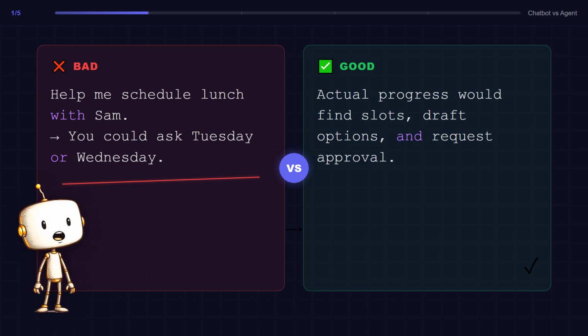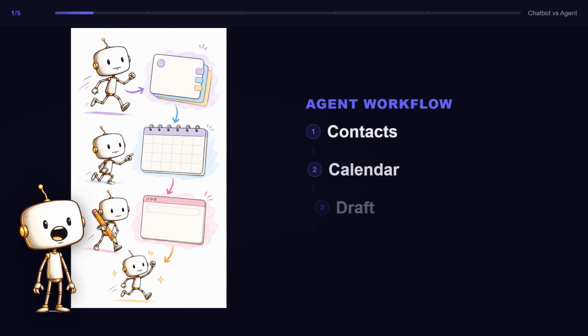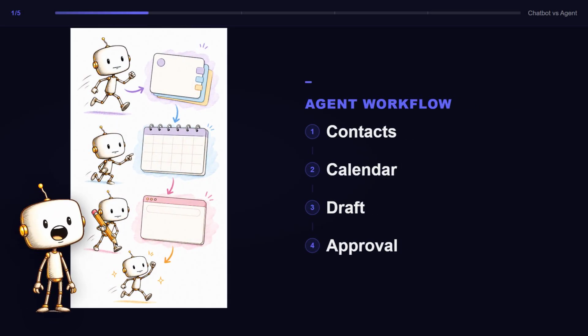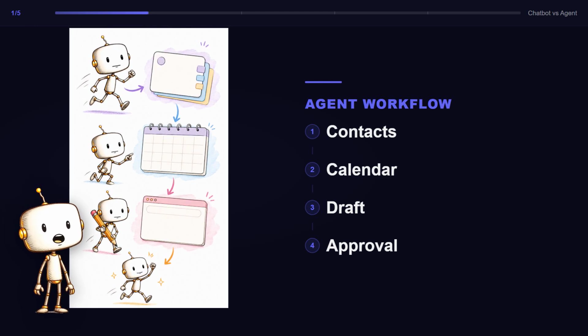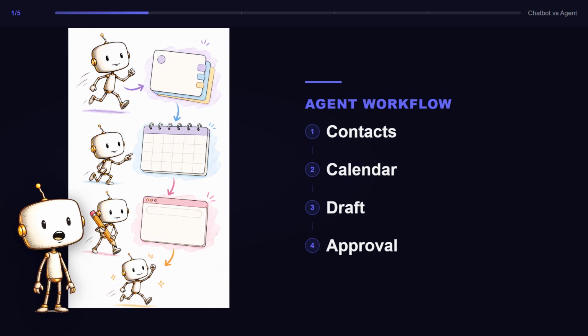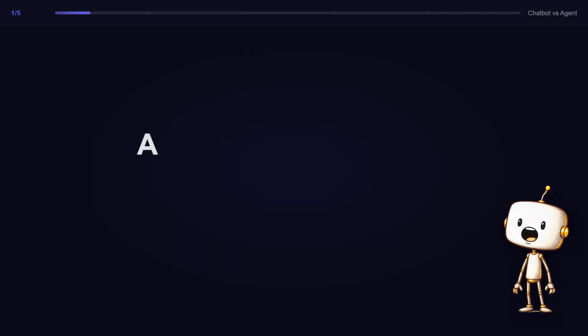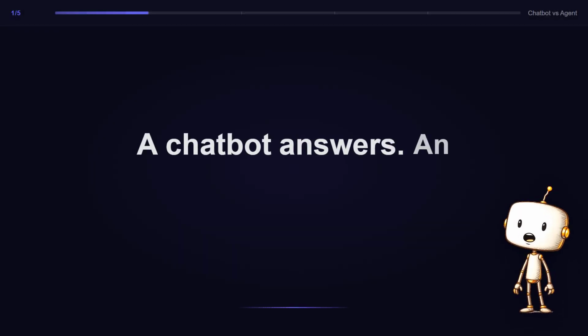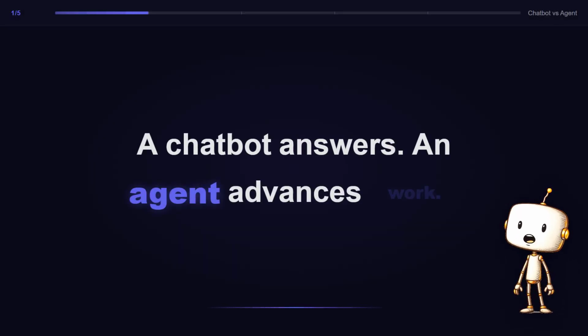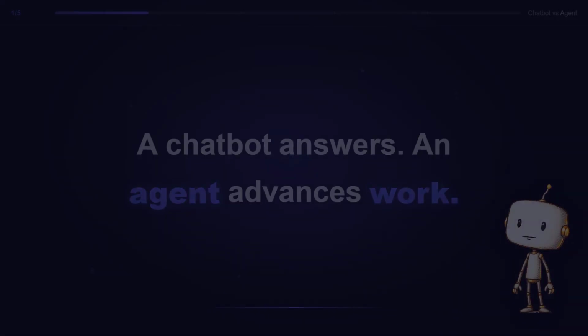Find available slots, draft options, and request approval. Now, imagine an agent with the same request. It searches your contacts, finds Sam, checks your calendar, finds 2 free lunch slots, drafts a message with both options, then stops and asks, should I send this? Same language model, completely different system. A chatbot gives answers. An agent moves work forward.